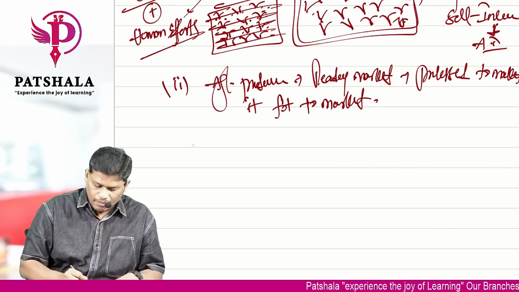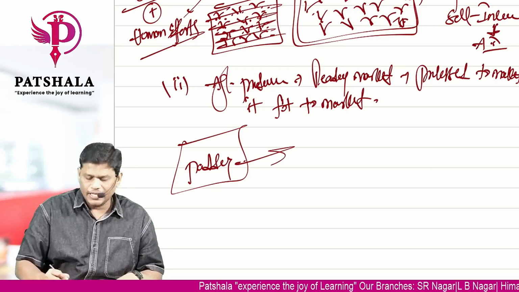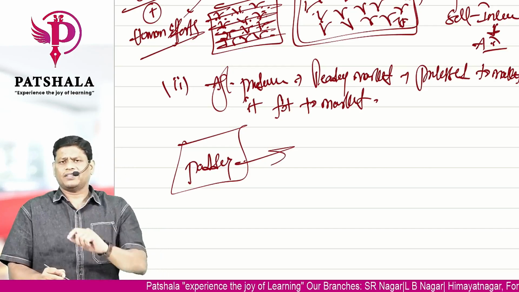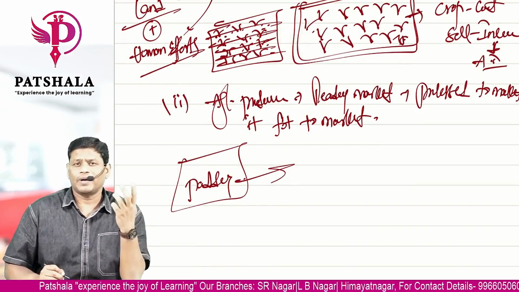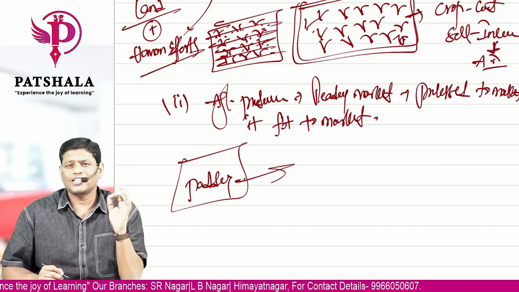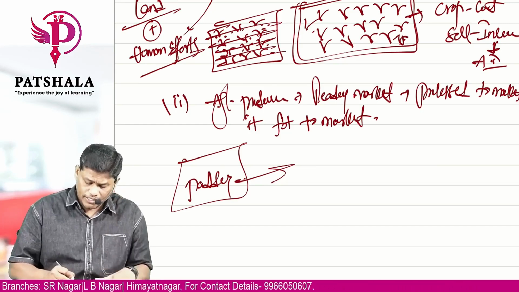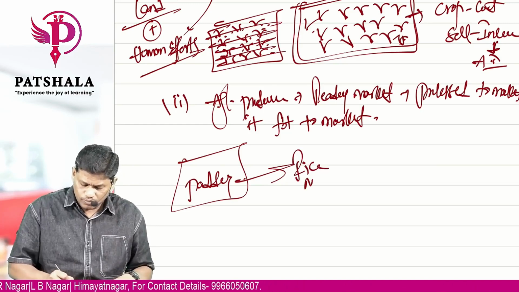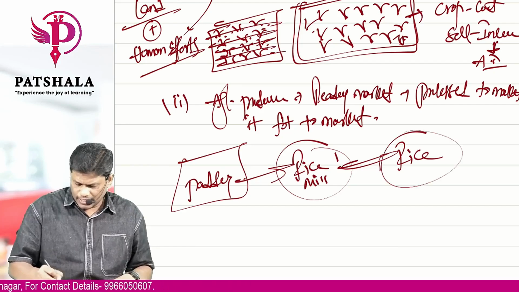Example, in my farm fields, I produce paddy. Now you tell me, does paddy have a ready market? Don't tell me that some distributor will buy, wholesaler will buy, retailer will buy. No. Have you seen paddy being sold in a retail shop? Will any ultimate customer buy? The answer is no. So what happens? The paddy goes to a rice mill. They take out something called rice.